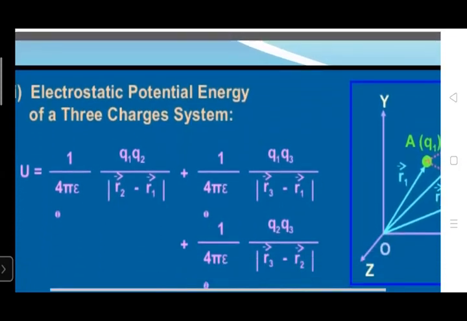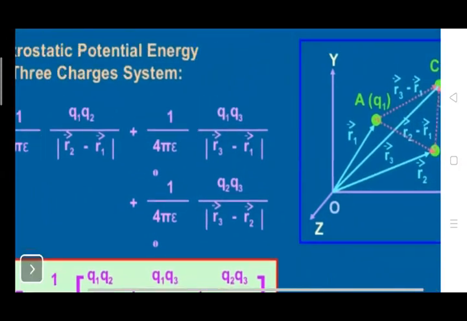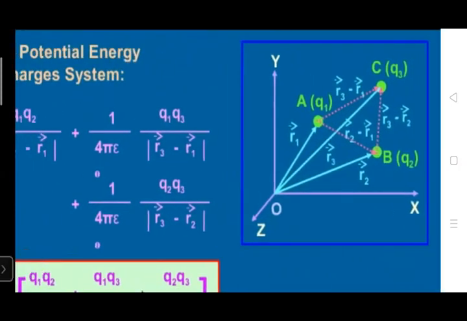Now the electrostatic potential energy of three charges. As we did for electric potential due to a system of charges, we can do the same here. Here there are three charges Q1, Q2, Q3. At point A, charge Q1 is kept. At point B, charge Q2 is kept. At point C, charge Q3 is kept.